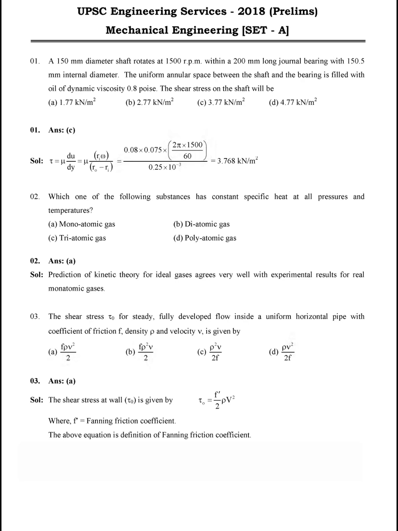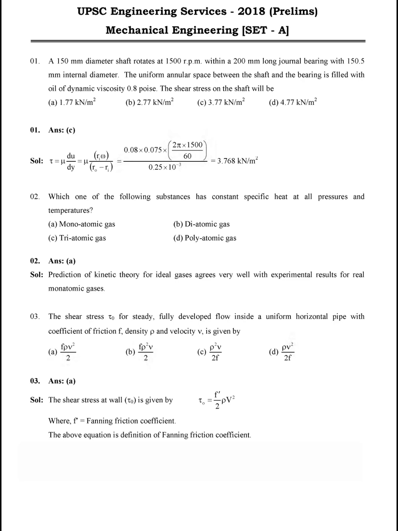The shear stress tau for steady fully developed flow inside a uniform horizontal pipe with coefficient of friction f, density rho and velocity v is given by f rho v square divided by 2. This is the exact formula of the shear stress tau.